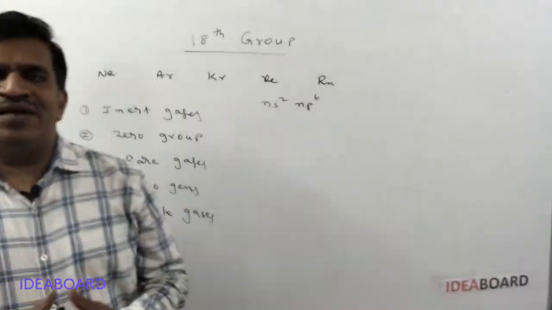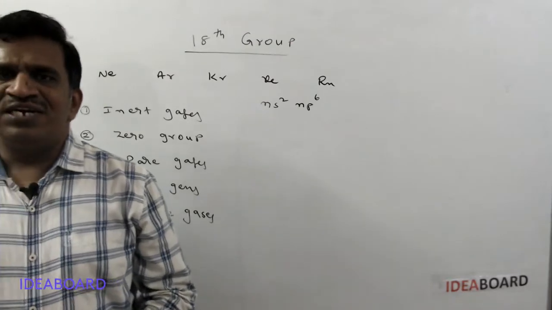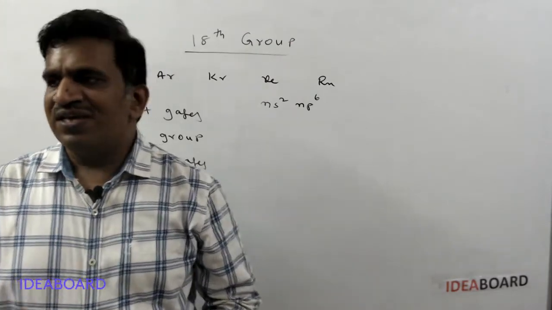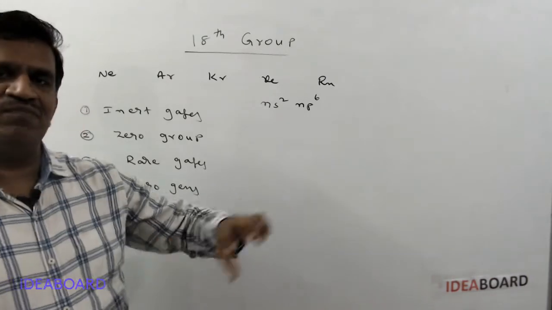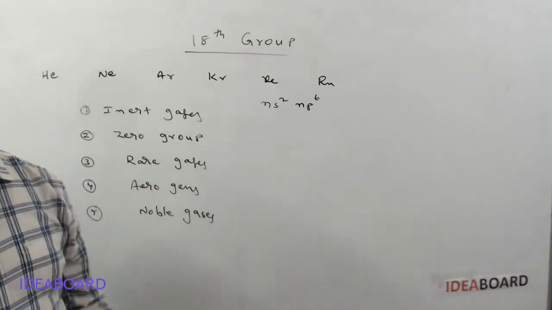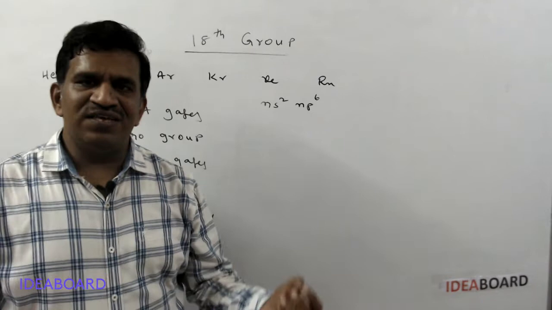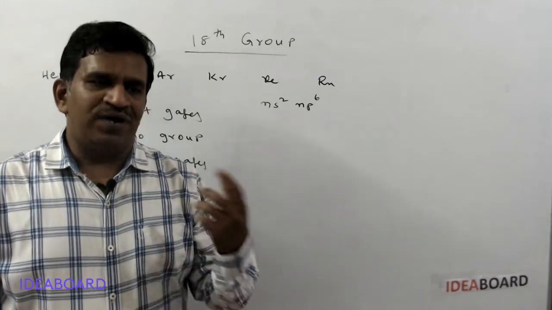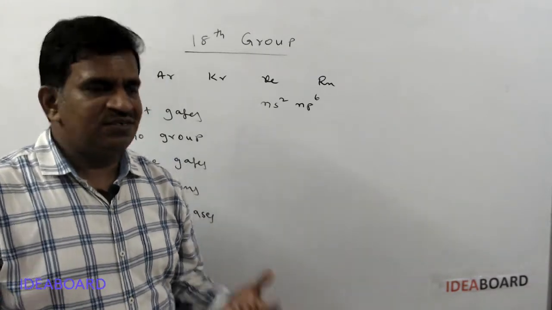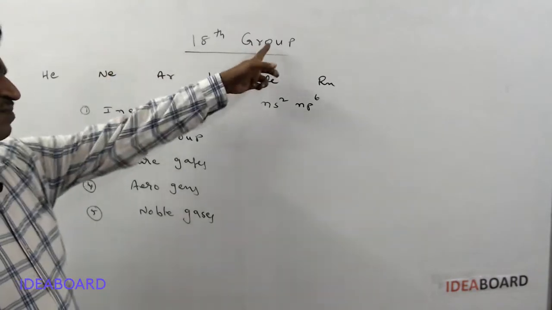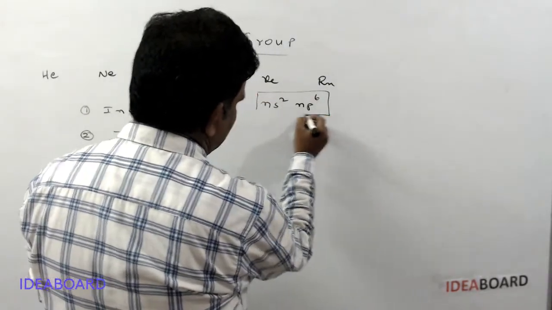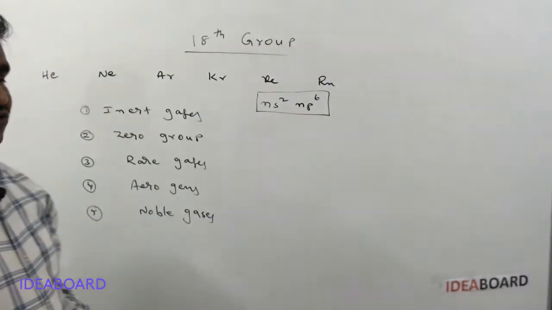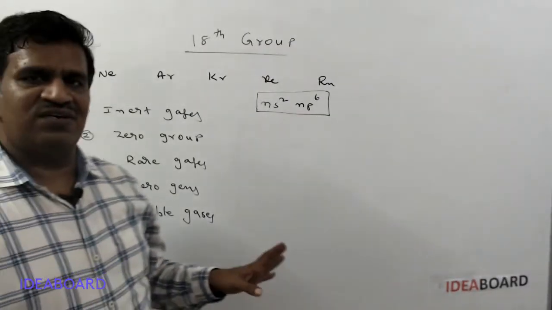Generally, any element having a deficiency or requirement of electrons to get the complete filled or octet configuration will try to participate in chemical reactions. But these elements already have the completely filled ns2 np6 configuration, so there is no need of electrons for them.